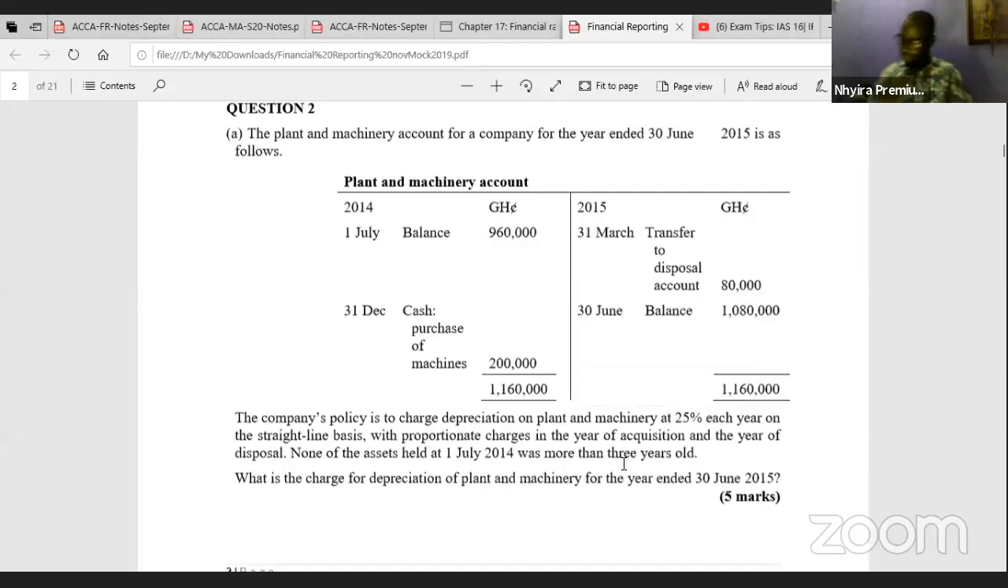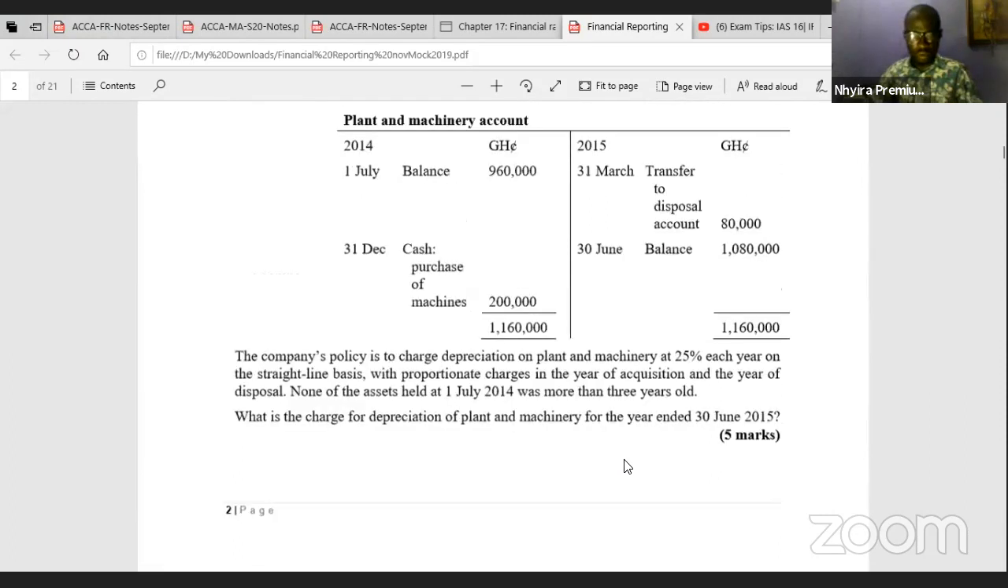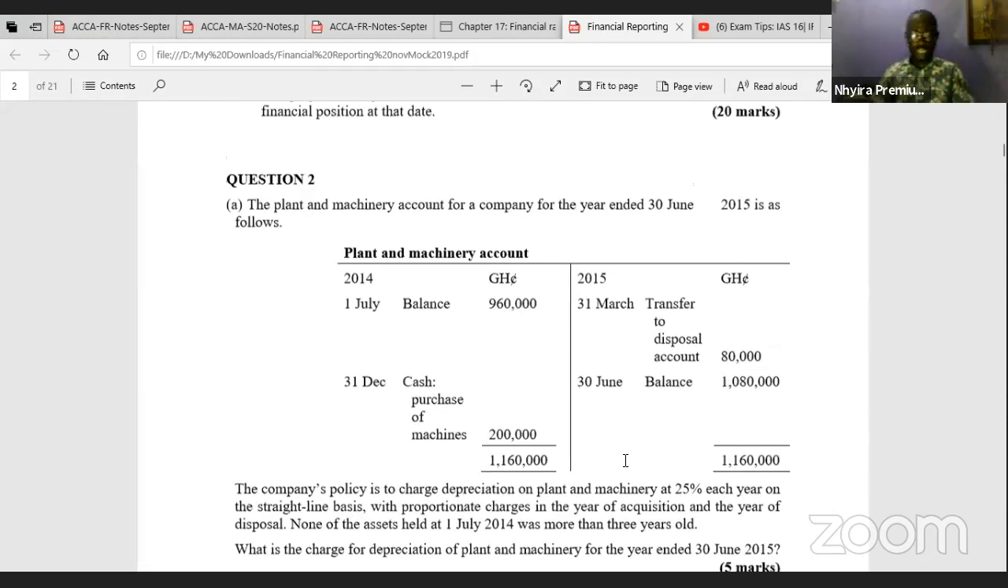I'm seeing a comment from Moses Kwam. Please, which level is this? We are looking at accounting standards, and so it cuts across level 2, financial reporting, and level 3, corporate reporting. But the question I'm solving is the financial reporting ICA November 2019 mock questions.